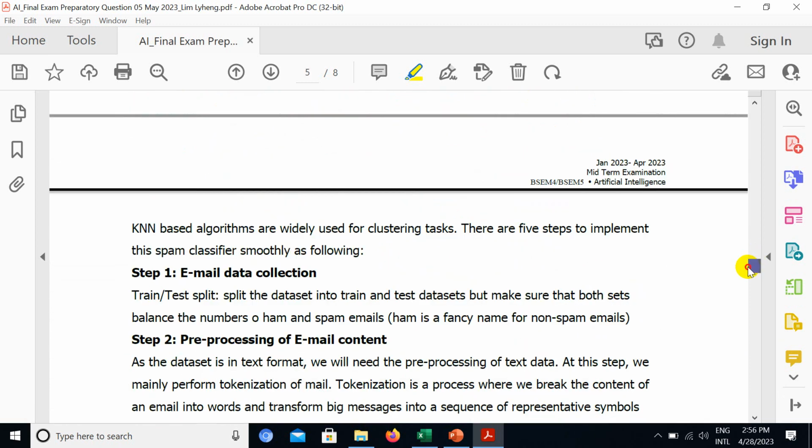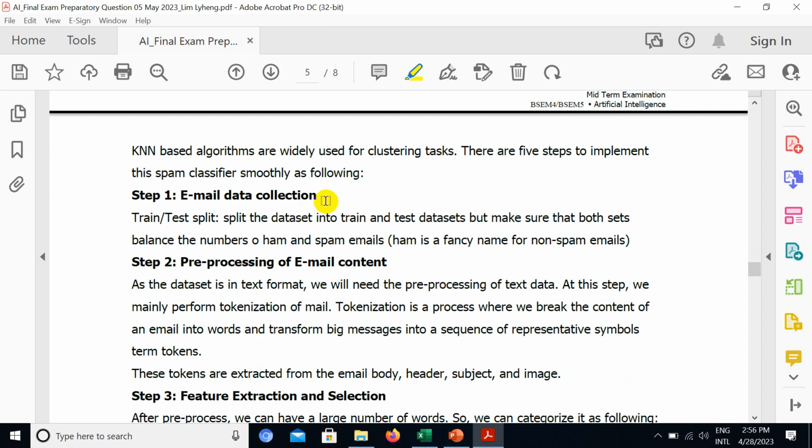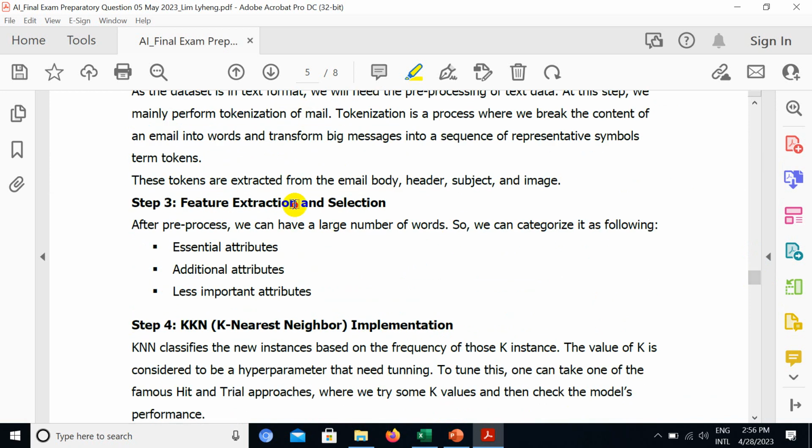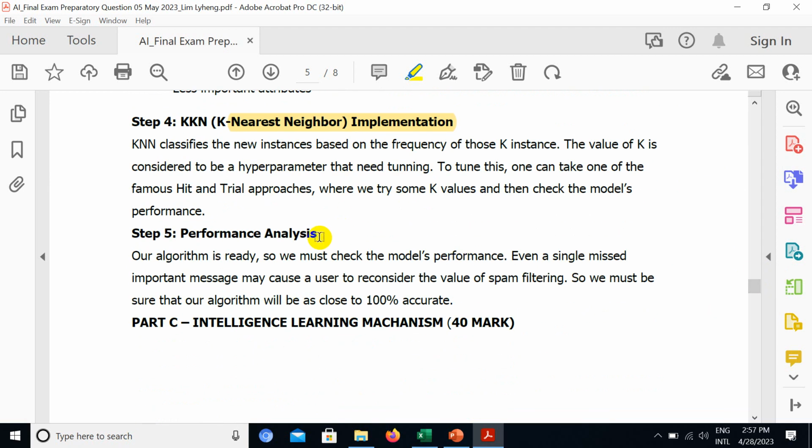So the KNN algorithm is widely used for clustering tasks. There are 5 steps to implement this spam detection smoothly, as follows. Step 1 is email data collection, so you need to collect all the data. Step 2 is preprocessing the email. Step 3 is feature extraction and selection. Step 4 is the KNN, K-nearest neighbor, implementation. And the final step is performance analysis.